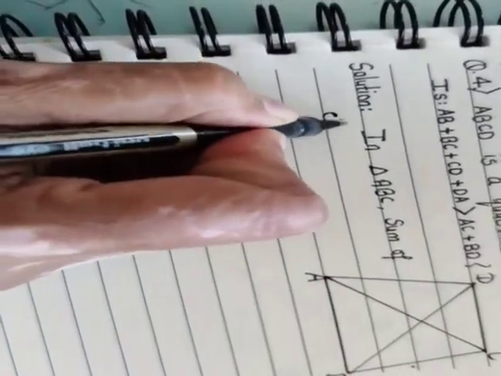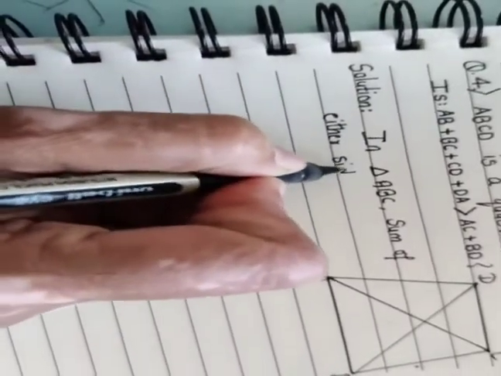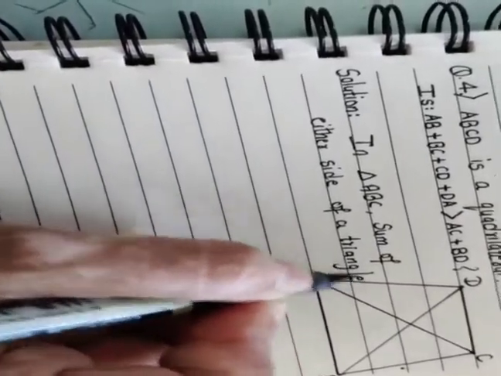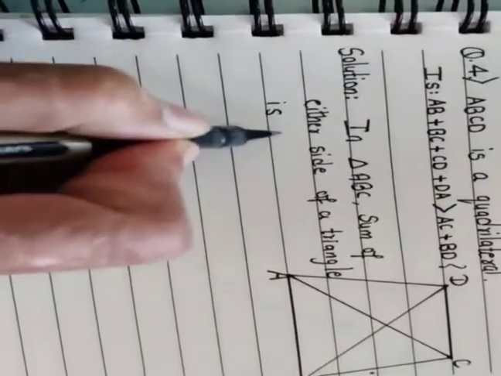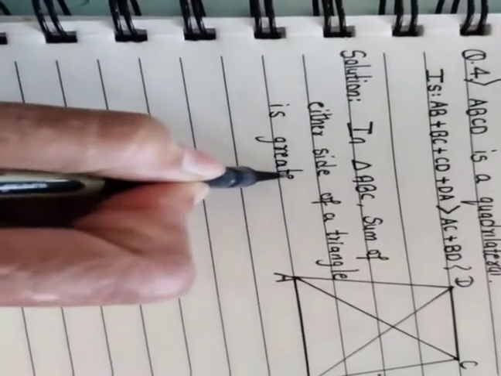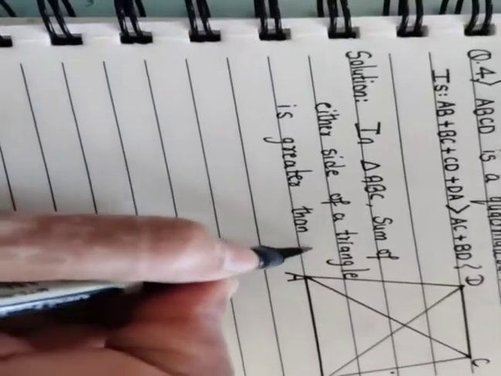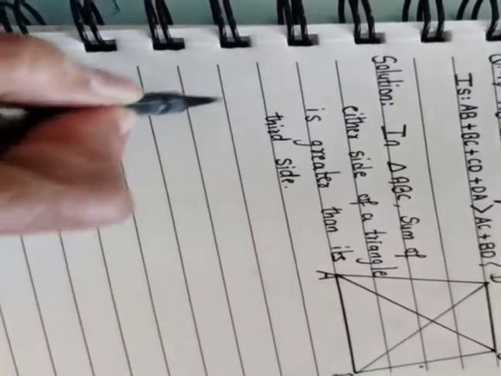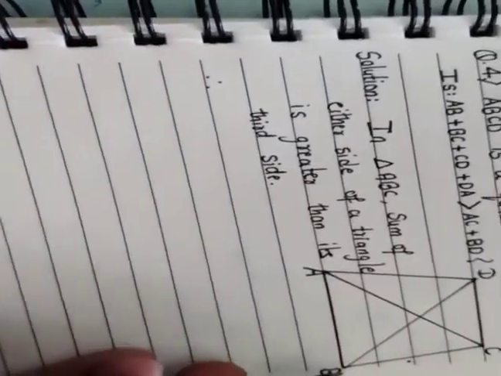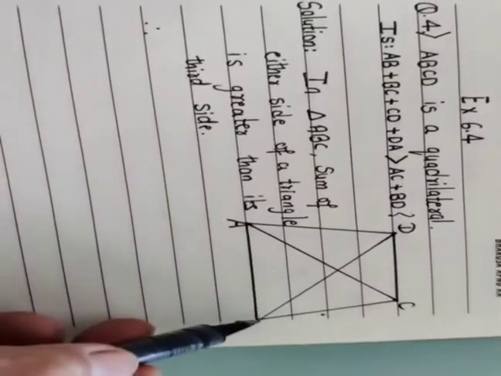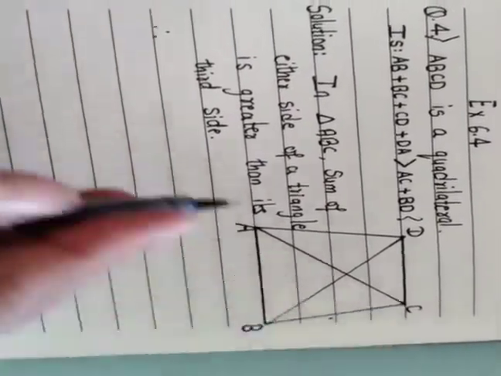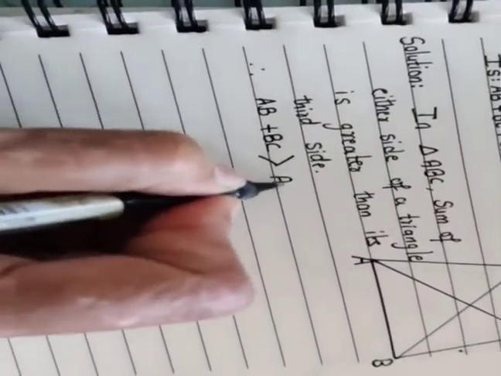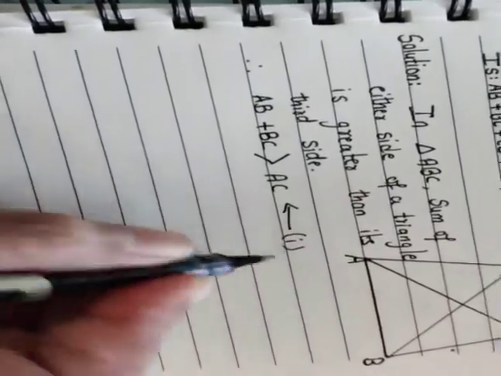the sum of any 2 sides of a triangle is greater than its third side. Therefore, as we are in ABC, let us add AB plus BC, which is greater than AC. Let us mark this as our equation 1.